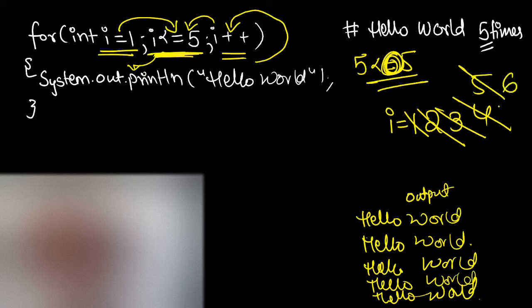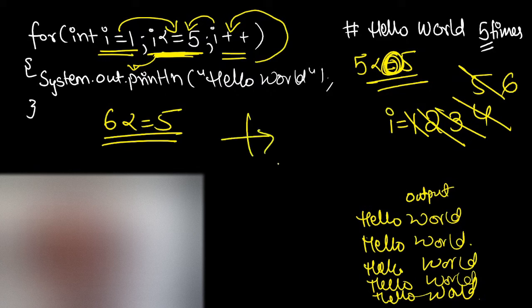Now i value will be 6. Now we will check, i value is 6. So 6 less than or equal to 5. The condition is false because neither 6 is less than 5 nor 6 is equal to 5. It means the condition is false. It means now I have reached the endpoint. I am above the endpoint. Okay. So now the loop will stop running.